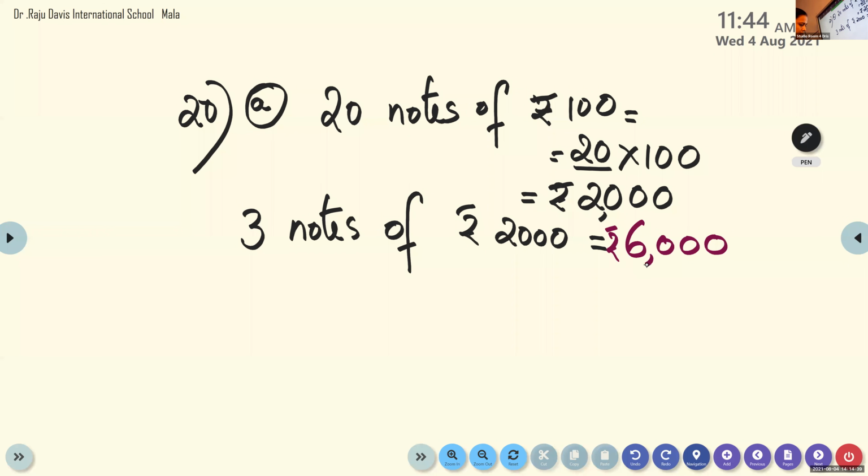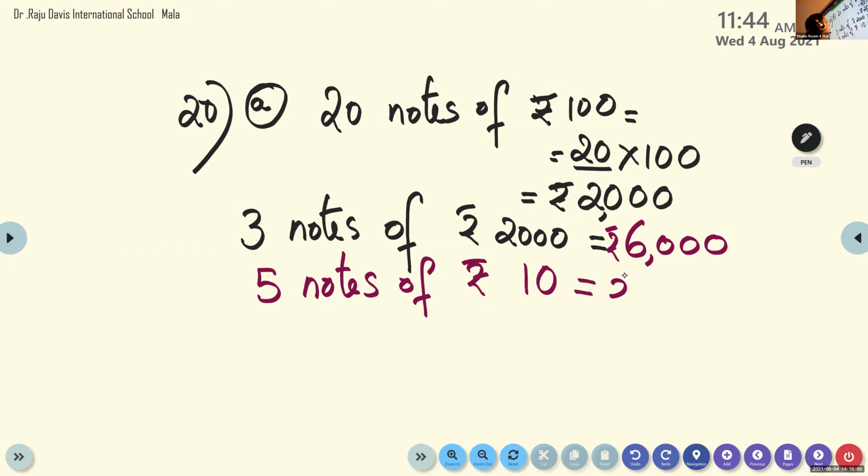Now, which is the next number? 5 notes of rupees 10. If you want, you can write these two in one line also, no problem, if you have space. 5 notes of rupees 10. So total how much amount? 5 into 10, 50.